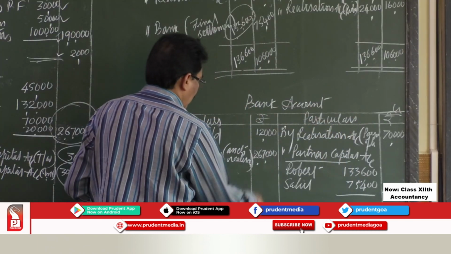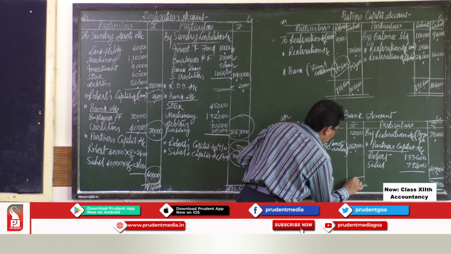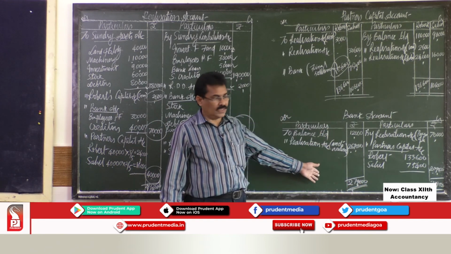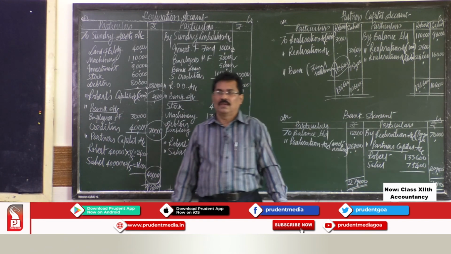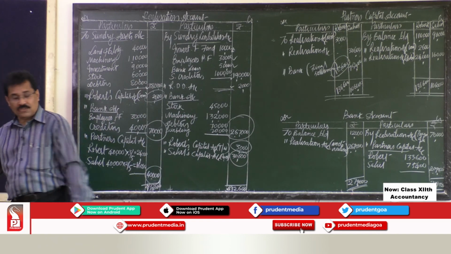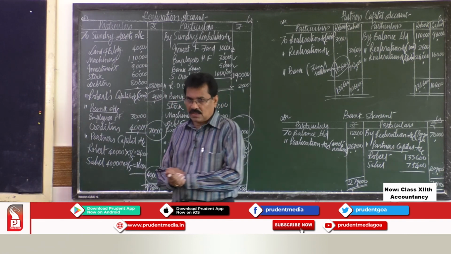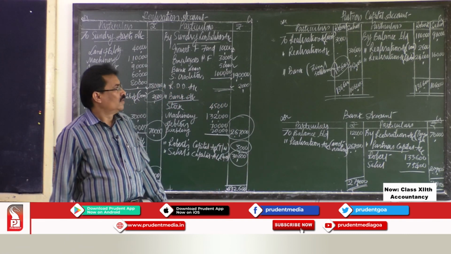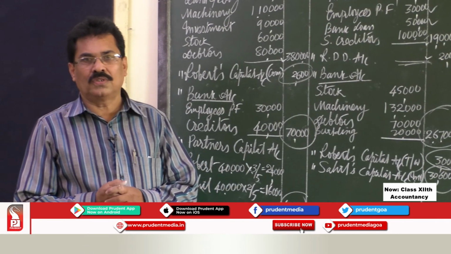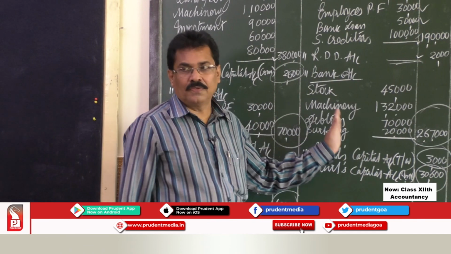So we had cash balance also, received is also 2,79,000. So the receipt of your cash is equal to the payment of cash. So the bank account tallies, which means all the books of accounts are closed. So this is how you have to settle the books of accounts on dissolution of a partnership firm.